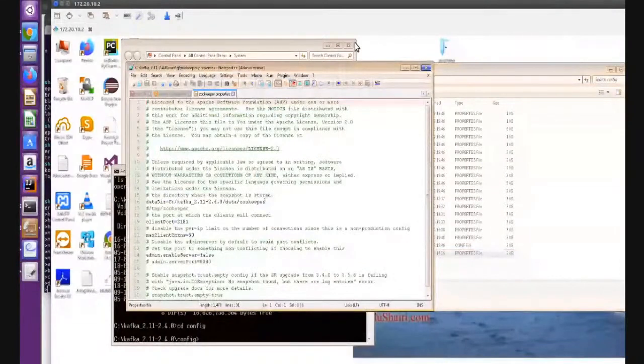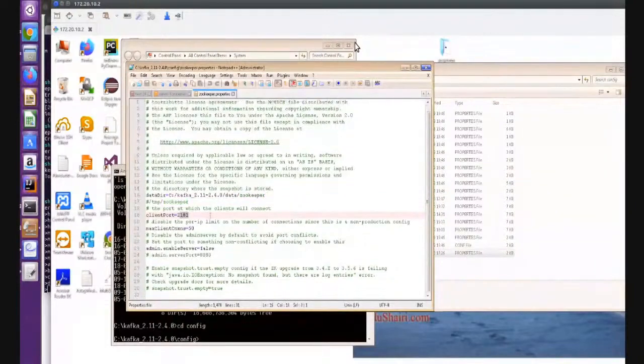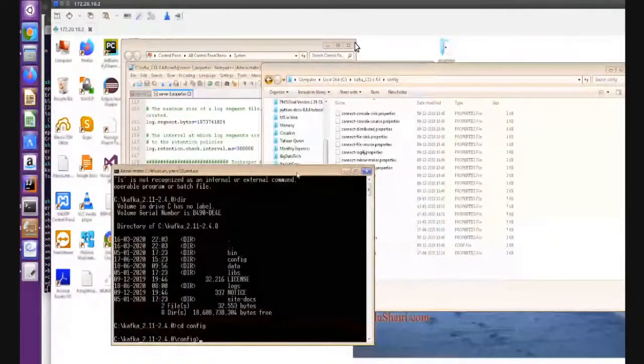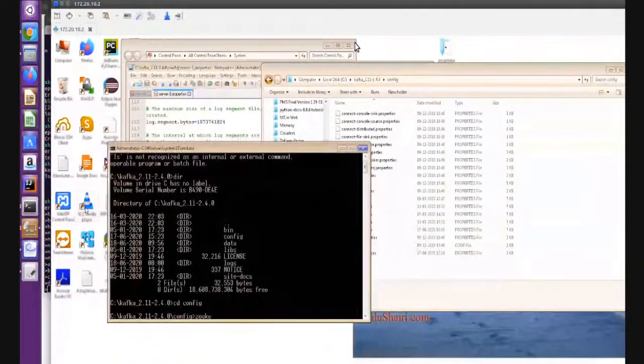Here add the directory where you want to store the data. I created a data folder and a Zookeeper folder. Let the port number stay at the default 2181. Just these two things we have to mention here. Once you are done, you have to run zookeeper-server-start and then pass the parameter file.